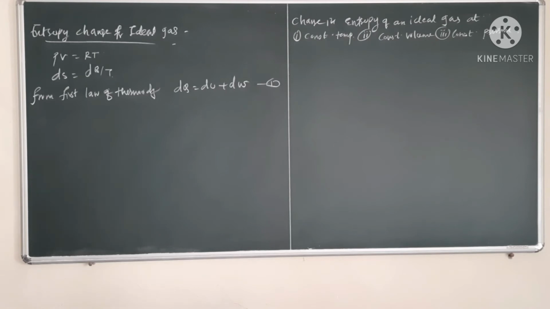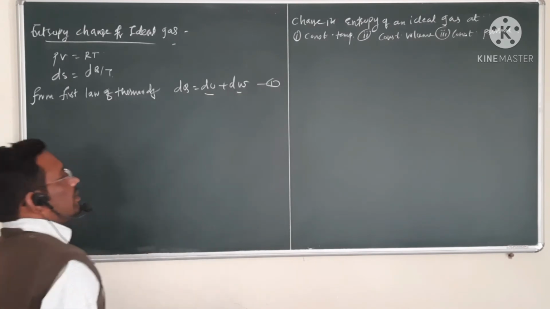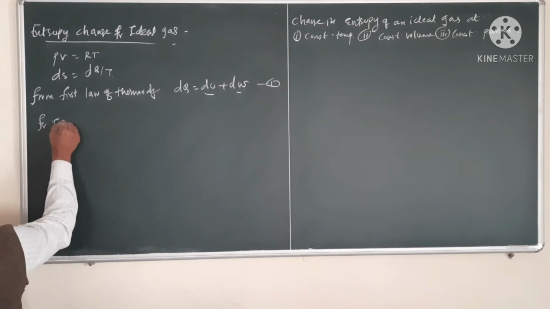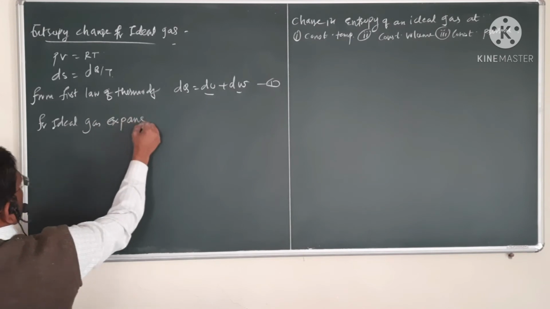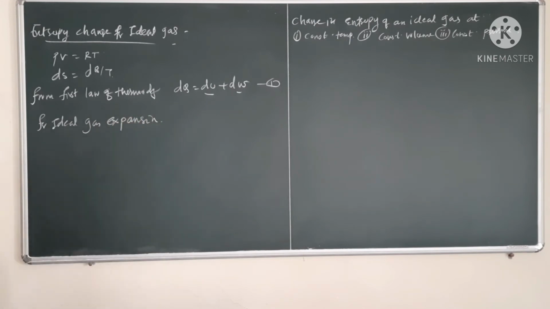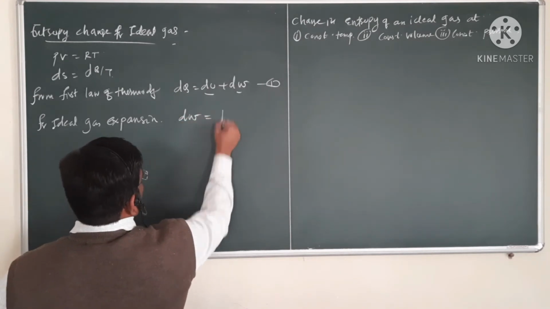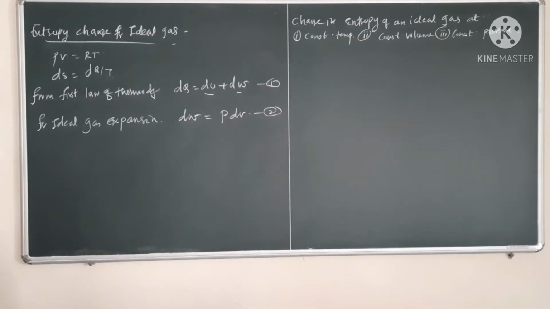Now in this equation, dU, which is the change in internal energy, and dW can be written as follows. First of all, for ideal gas expansion, we can write dW as P into dV, where P is the pressure and dV is the change in volume.